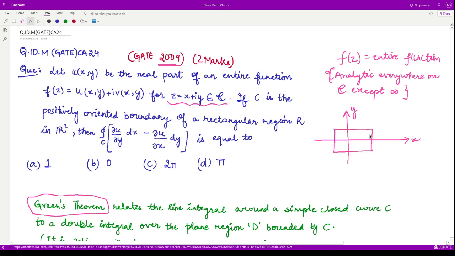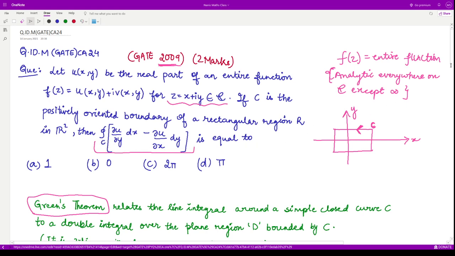It could be placed somewhere else also, and this is positively oriented, that means this is taken to be in anti-clockwise direction. So this is our C, this is particularly a rectangle. So they are asking what is the integral over the C of this quantity.